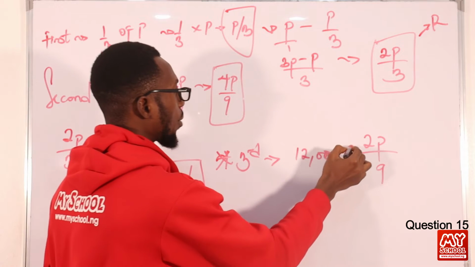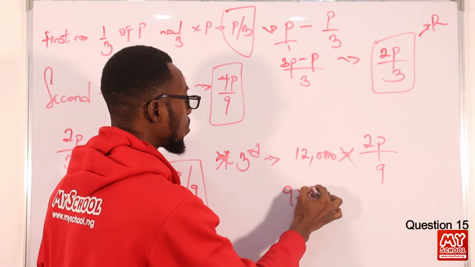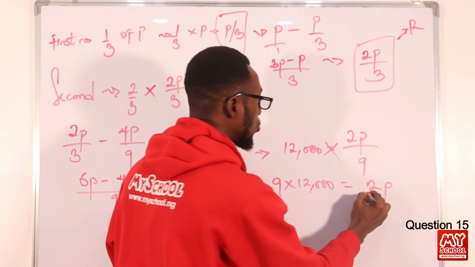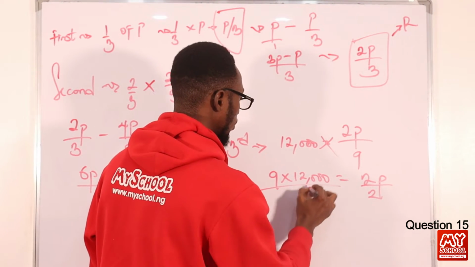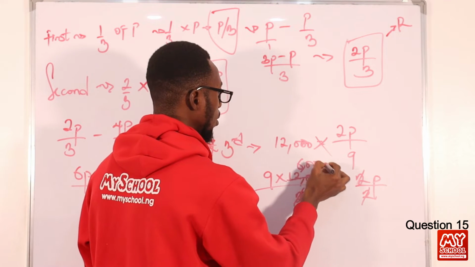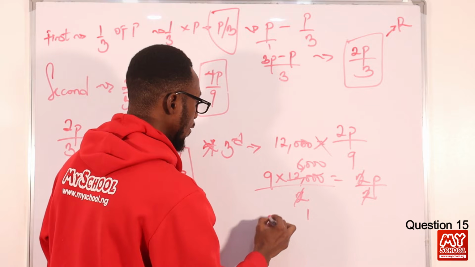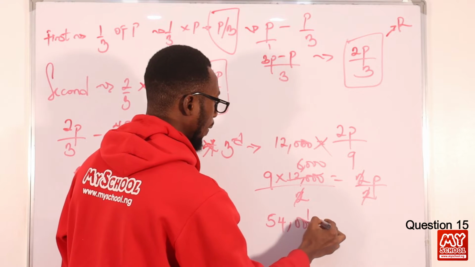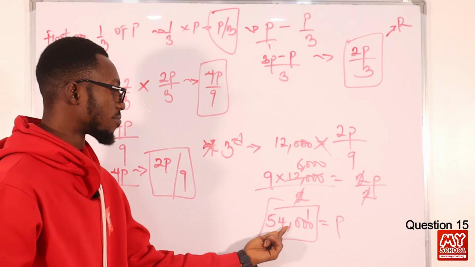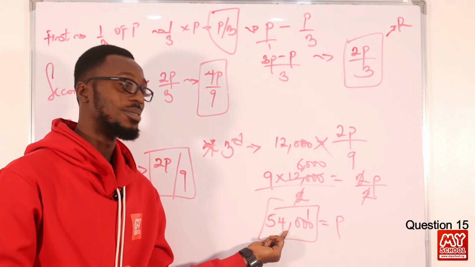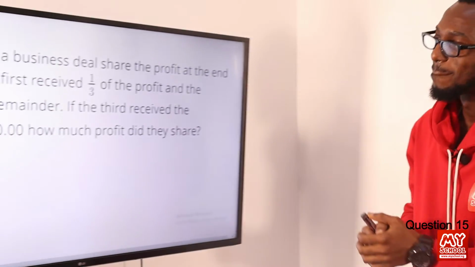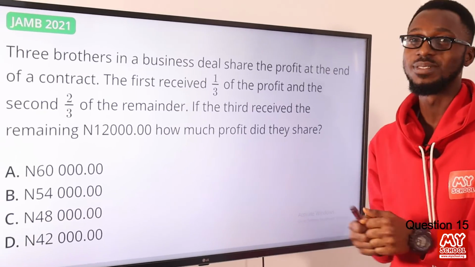So what can I do? I cross multiply. I have 9 times 12,000 equals 2P. Dividing both sides by 2, 12,000 divided by 2 is 6,000. So 6,000 times 9 is 54,000 naira. So the total profit that the three brothers shared is 54,000 naira. Let's see if we have 54,000 in the options. The currency there is naira, so we have 54,000 naira. Option B is very correct.